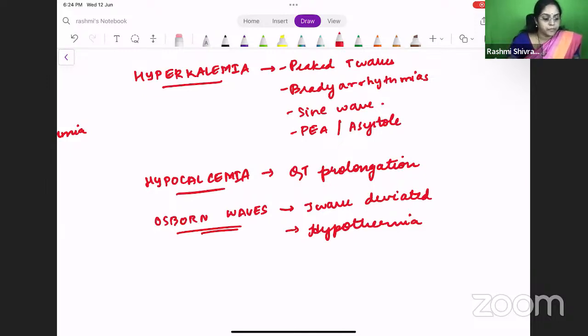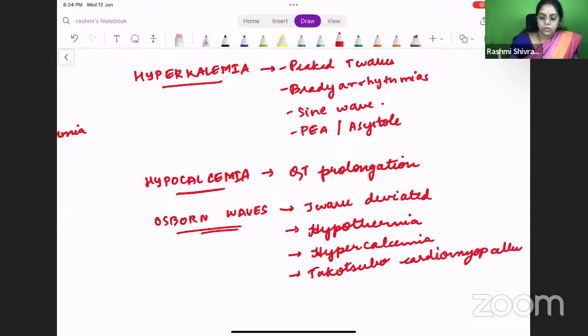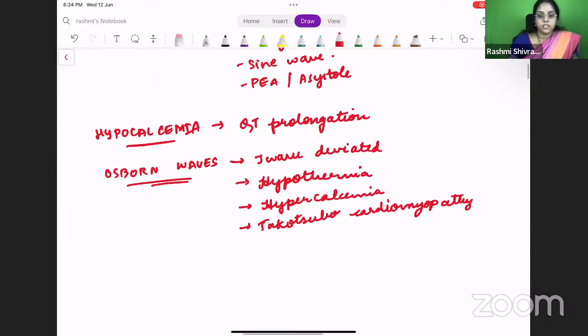One is hypothermia. Next is hypercalcemia. Right? Hypothermia, hypercalcemia, and also tachycardiomyopathy. So what is this tachycardiomyopathy? It is basically some stress-induced myocardial stunning which happens, right? Myocardial stunning will happen. The EF will become very less, but the ECG findings will not be that great. Okay, so this is called tachycardiomyopathy.